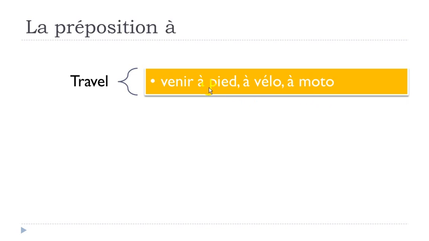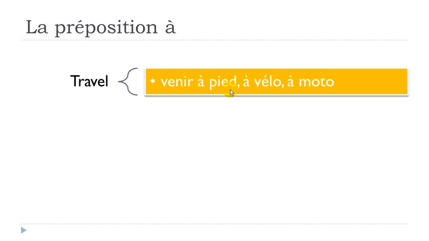So the concept in French is that if you're not inside, so like a car, a train, tramway, subway, so if you're not inside, then normally the concept would be to use this preposition à, when you want to use this come, go, by. So you should use this à preposition.